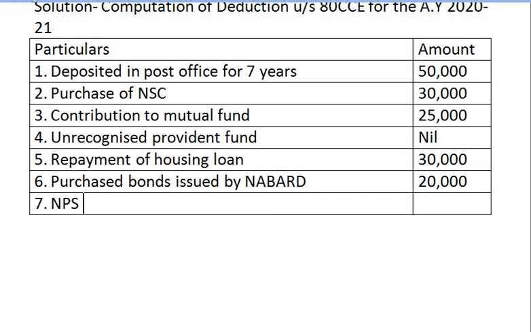National pension scheme contribution made by employee and show 80 CCD subsection 1.